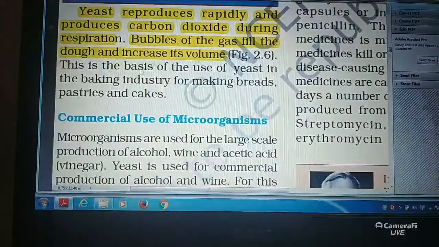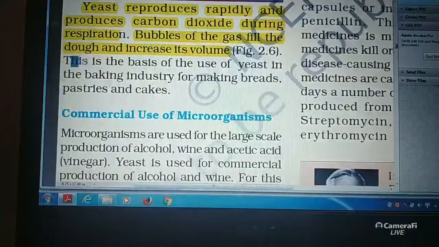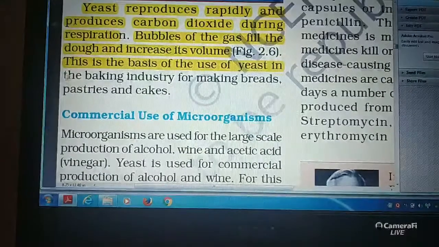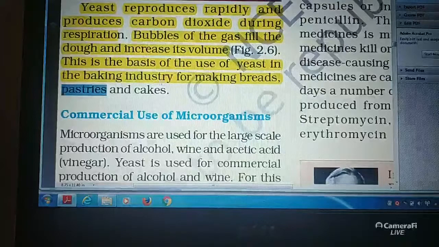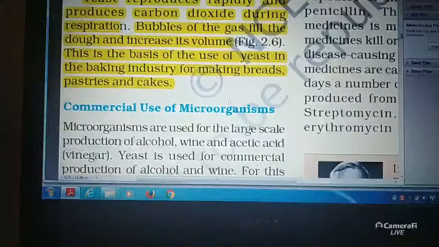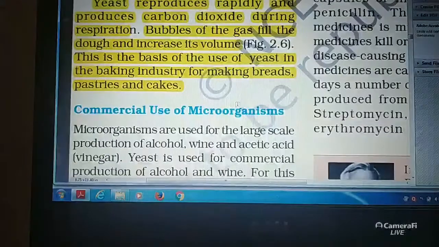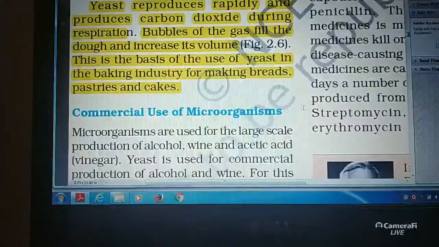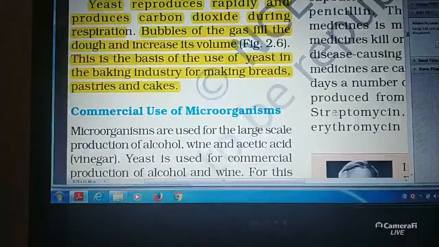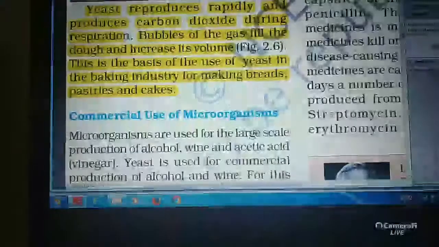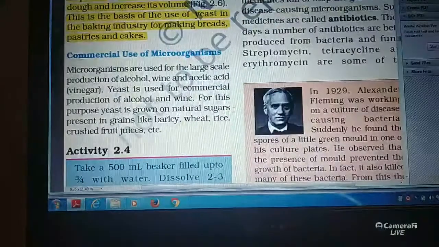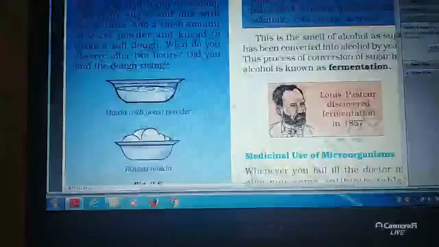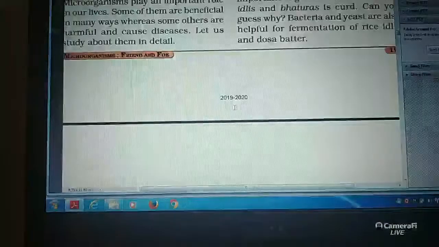This is the basis of the use of yeast in the baking industry for making bread, pastries and cakes. Products like idli and dosa are prepared by the action of fungi.